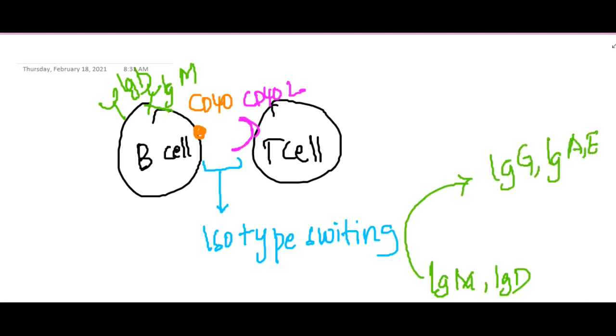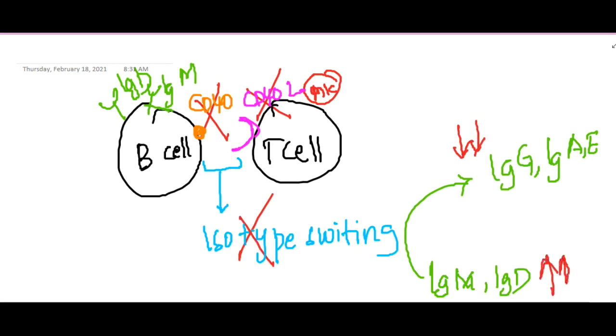But here there is a defect in either the CD40 receptor or CD40 ligand. Most commonly there is a defect in CD40 ligand, and as a result isotype class switching does not occur. This leads to a decrease in IgG, IgA and IgE, and an increase in IgM and IgD. Mainly there is increased IgM, so it is called hyper IgM disorder.